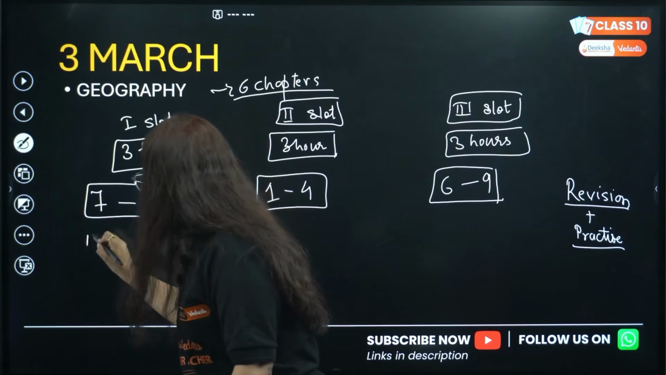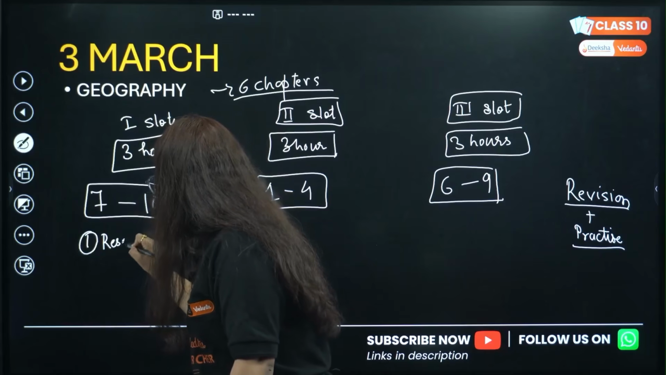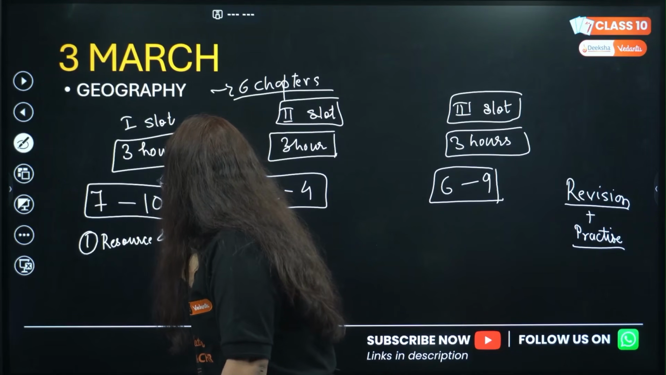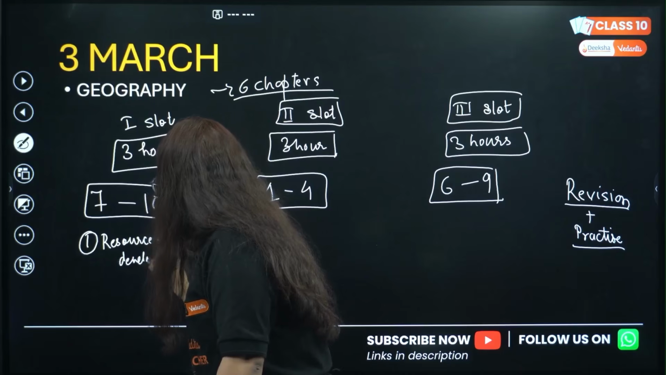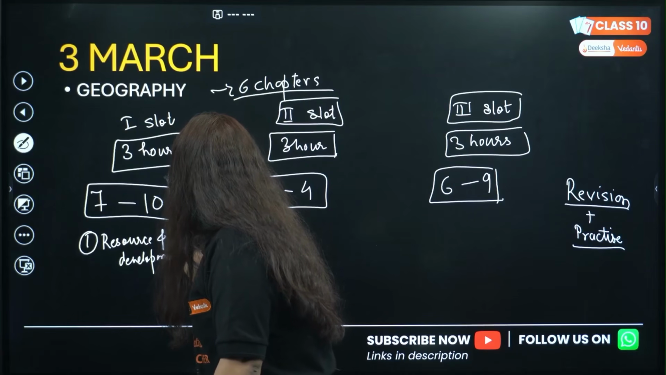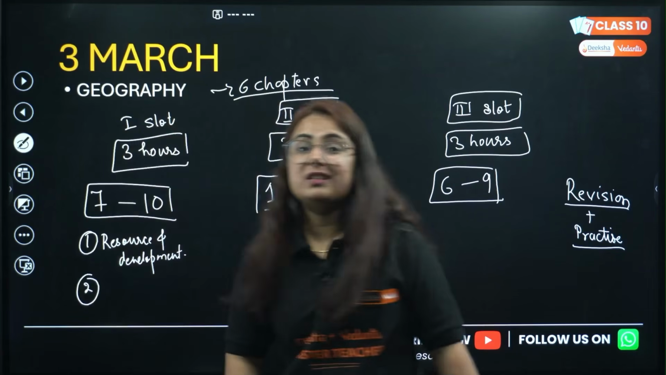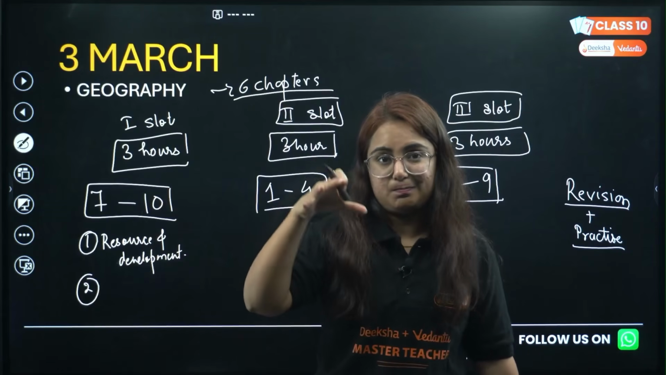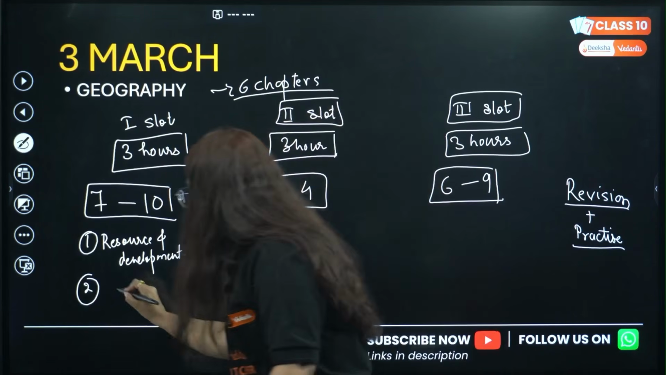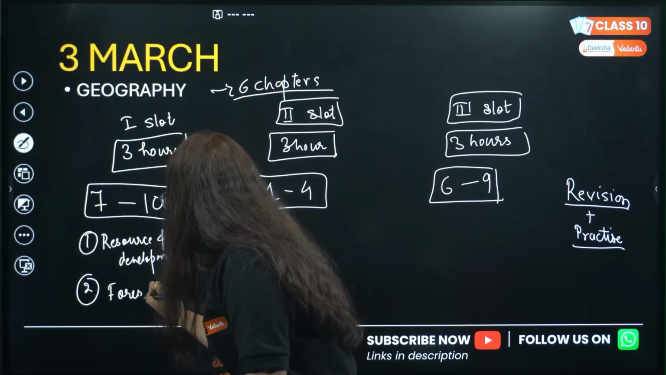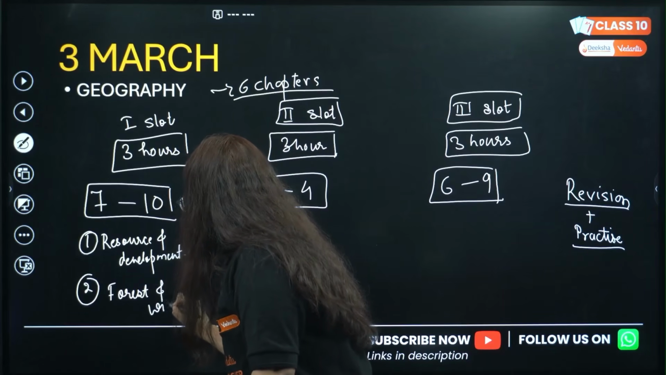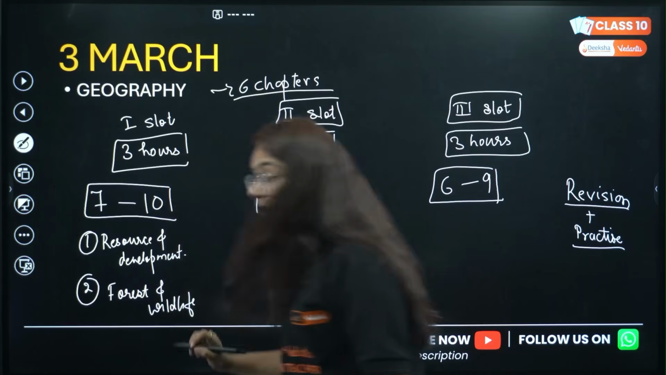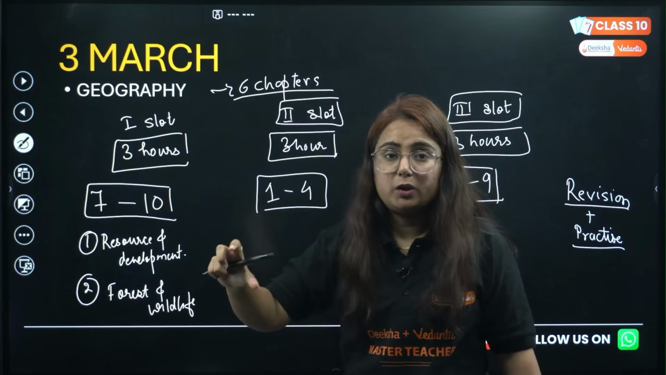We will start with the first chapter, that is Resources and Development. So easy chapter, ma'am. 3 hours are not required for that, I know. But bacha, we are not just studying. We are practicing along with the studies in this particular time slot. Okay? Go with Forest and Wildlife. So easy chapter. Forest and Wildlife in this slot. Okay, do not forget what you have to do.